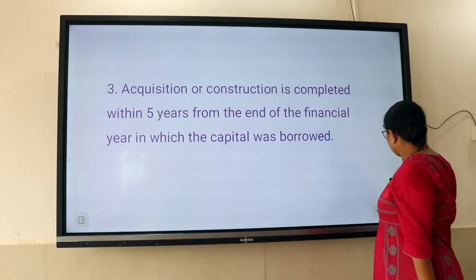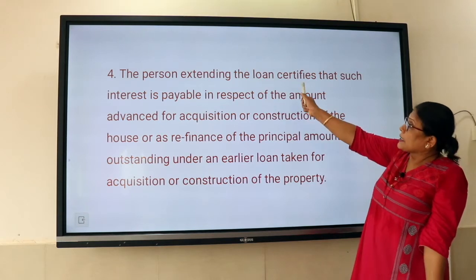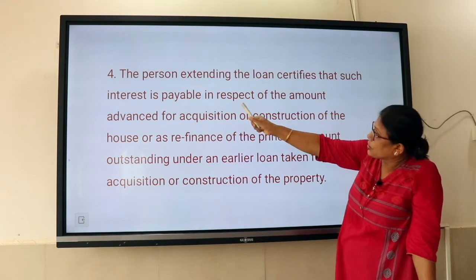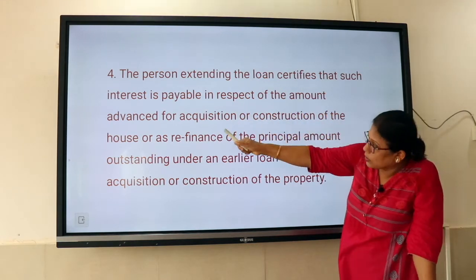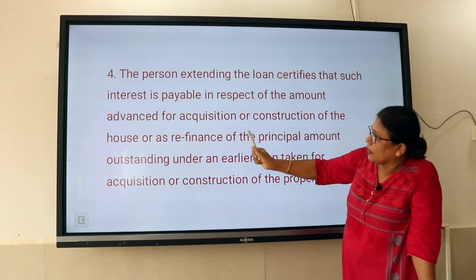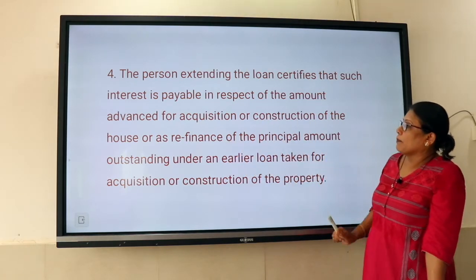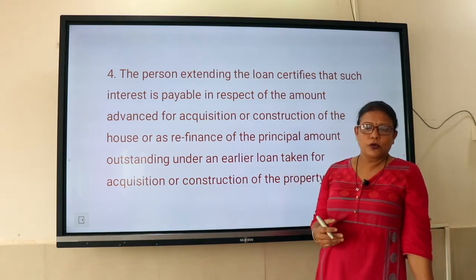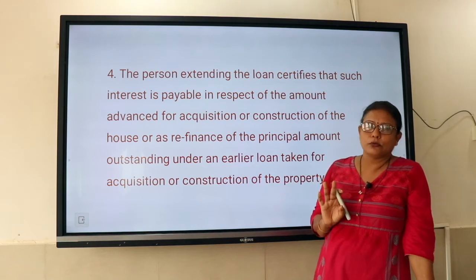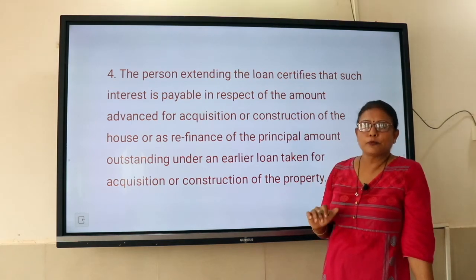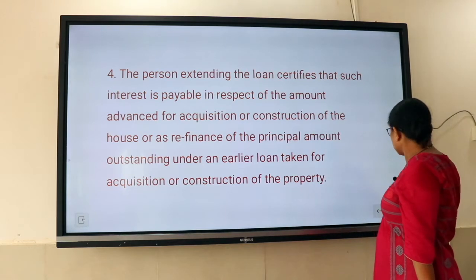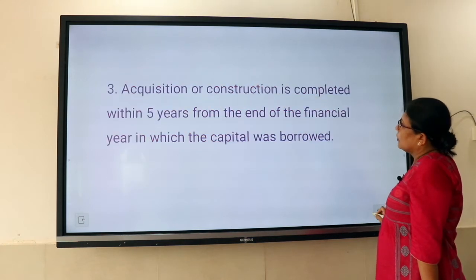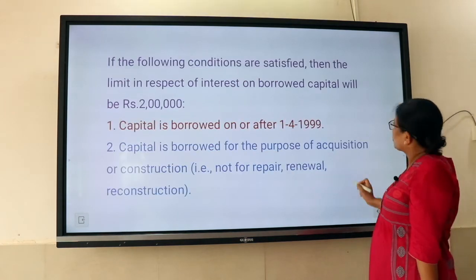Then the person extending the loan should certify that the interest payable is in respect of the amount advanced for acquisition or construction of the house, or as refinance of the principal amount outstanding under an earlier loan. What is the meaning of this? If the loan has been extended to pay off the principal of the previous loan, then also you can claim the interest up to rupees 2 lakh. If these conditions are satisfied, then the amount will be up to rupees 2 lakh.